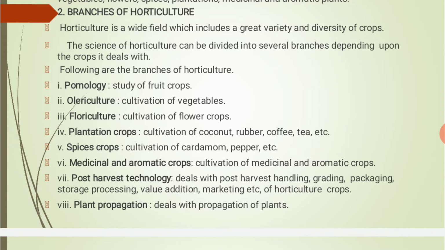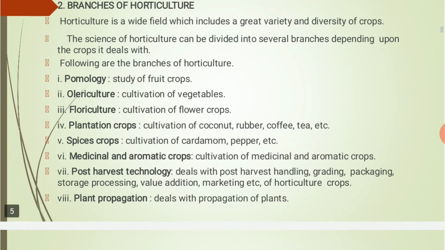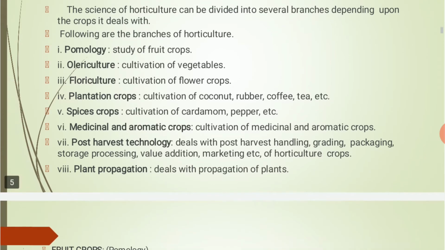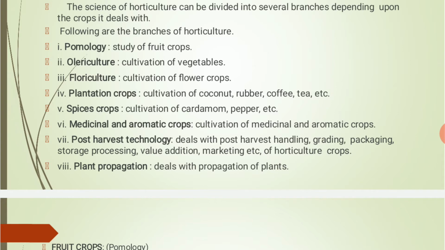The first one is pomology. Pomology is the study of fruit crops, or we can say pomoculture. Pomoculture is the cultivation of fruit crops. The second branch is olericulture. Olericulture is the cultivation of vegetables. The third branch is floriculture, in which flowers are cultivated. The fourth one is plantation crops, in which plants like coconut, rubber, coffee, tea, and different plants are cultivated.